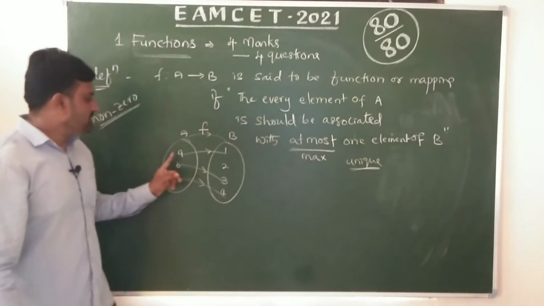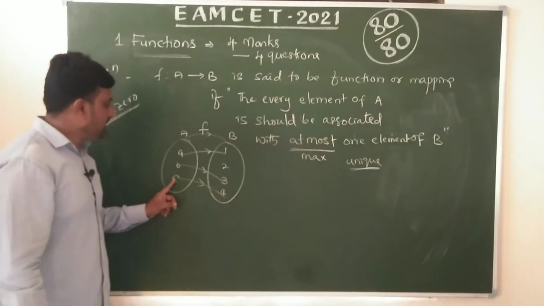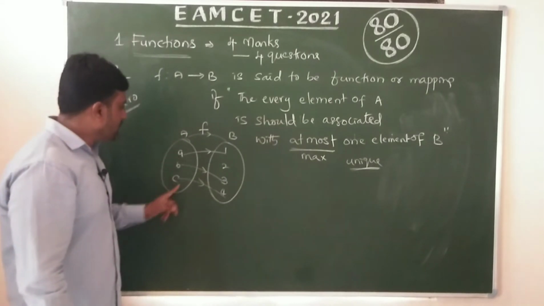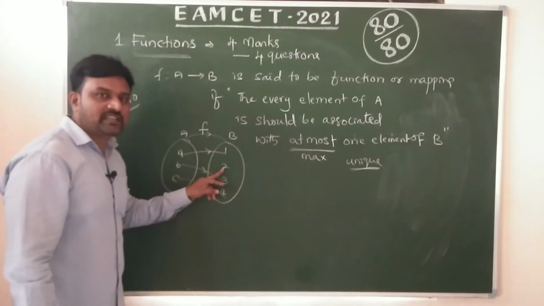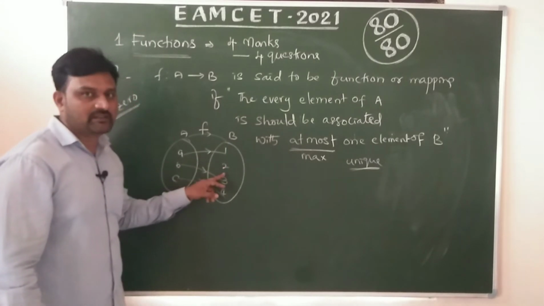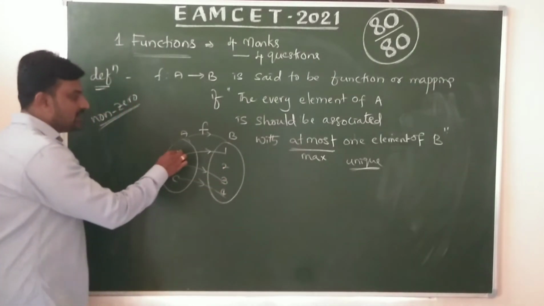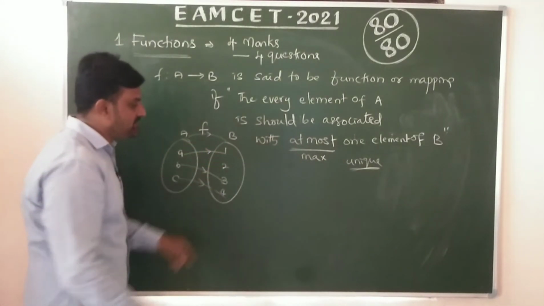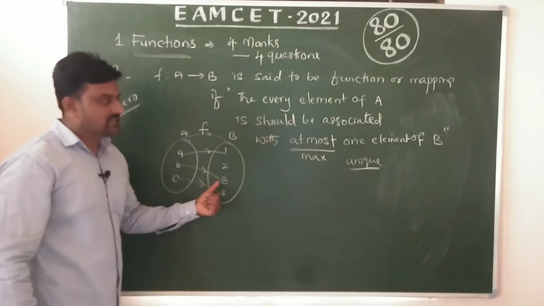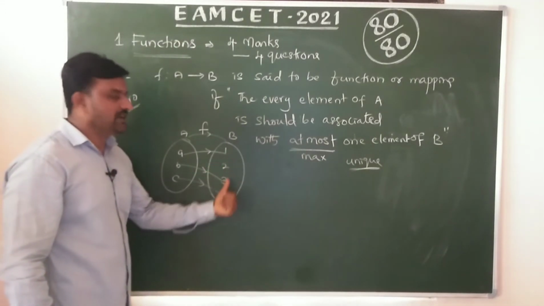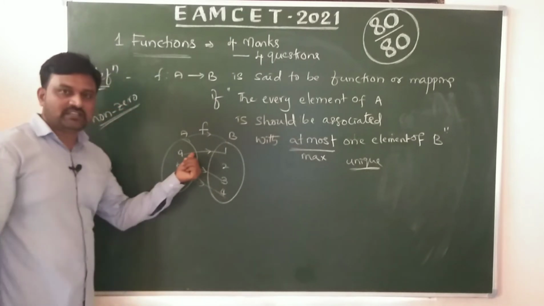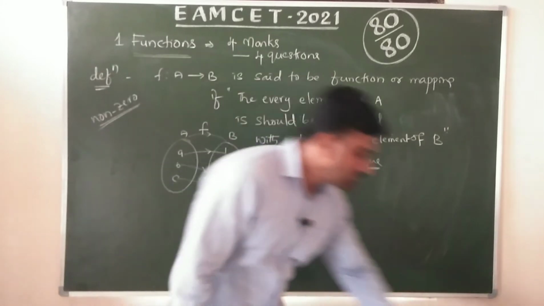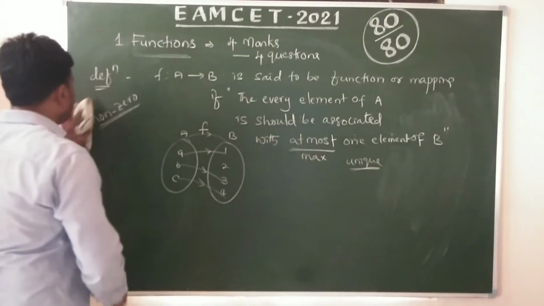Now observe here, a, b, c are definitely associated. Now here 2 is empty, not connected with any element. So every element of A should be associated with at most one element of B, a unique element of B. Now it is a function. Observe here, it is a function. This is the definition of function.